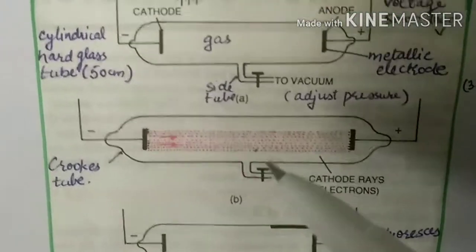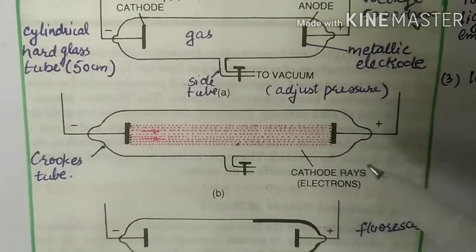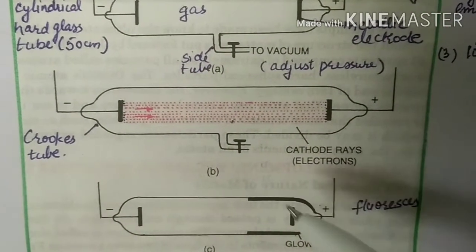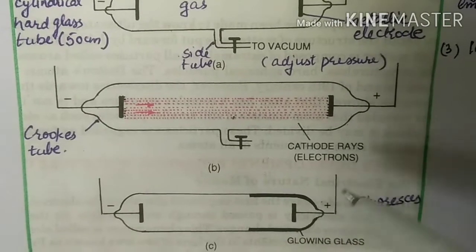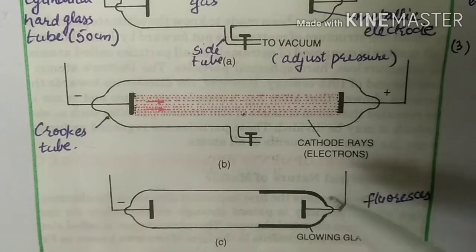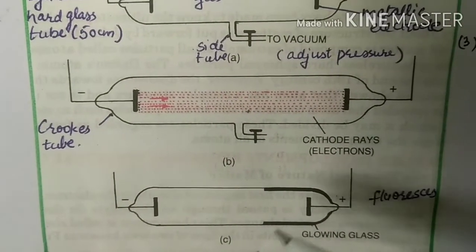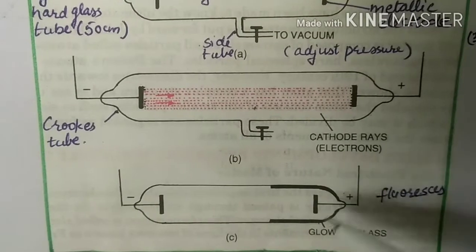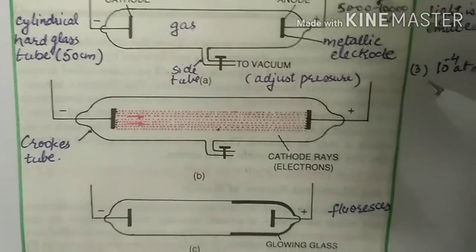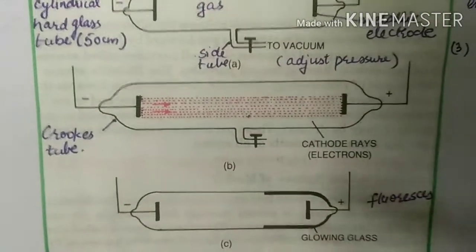These rays, as they seem to be coming from the cathode, are called cathode rays. These rays, when they strike the hard glass of the discharge ray tube, emit a green light, and this process of emission of light when cathode rays strike the material of the discharge ray tube is called fluorescence. So at about 10 raised to power minus 4 atmosphere, cathode rays are seen to be visible.